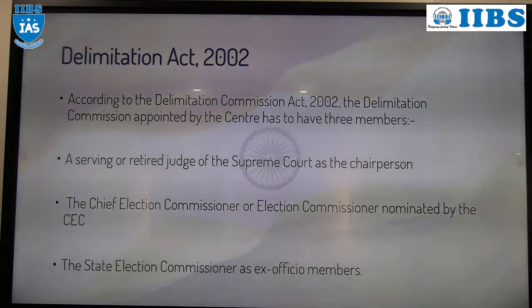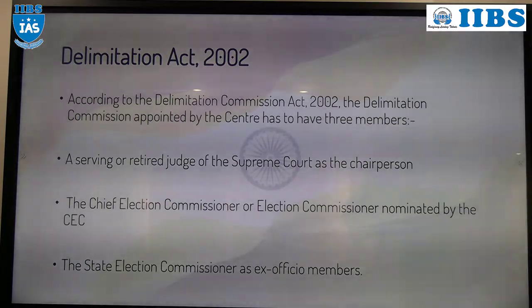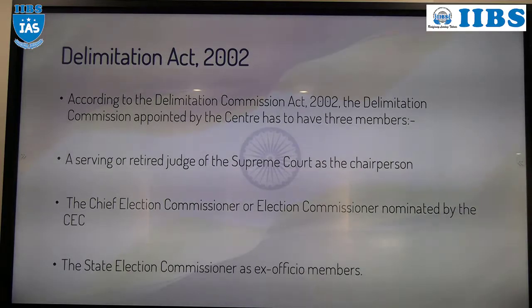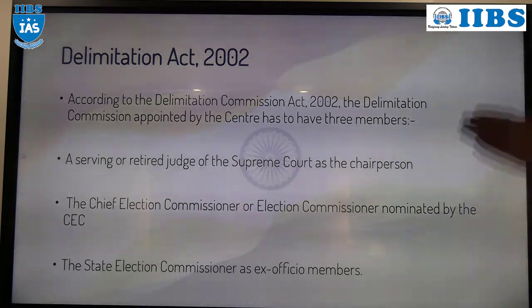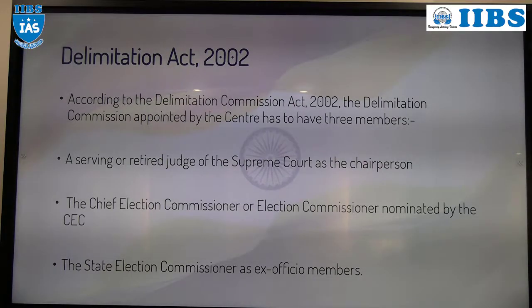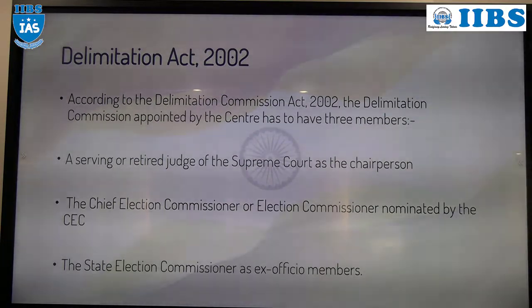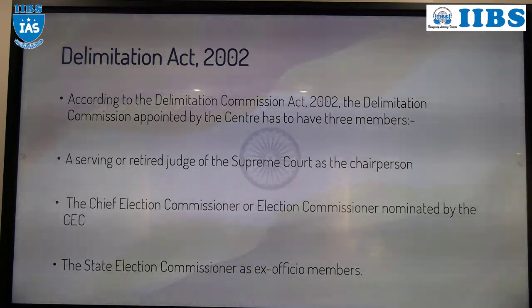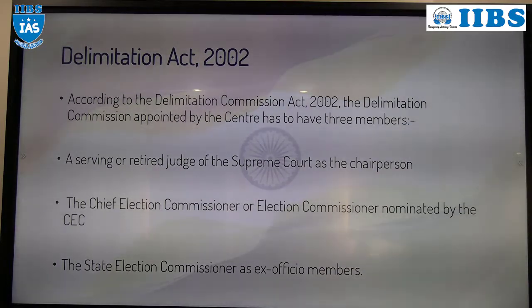The Delimitation Commission Act. Till now, 4 Delimitation Commissions have been established: 1952, 63, 72, and the last was 2002. Now also it is running. Based upon the Delimitation Commission Act 2002, the central government will establish the Delimitation Commission. This is in current affairs because recently the central government established a Delimitation Commission for Jammu and Kashmir and Ladakh.